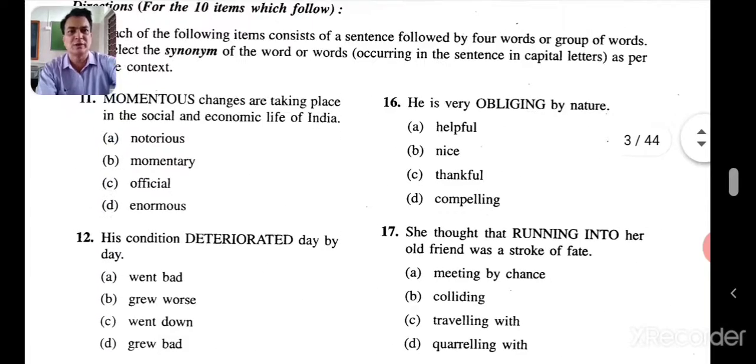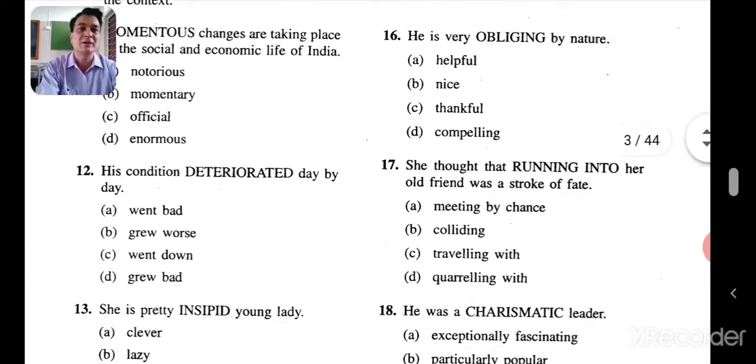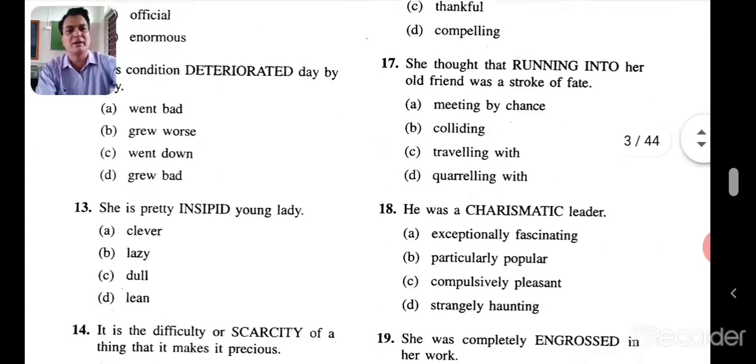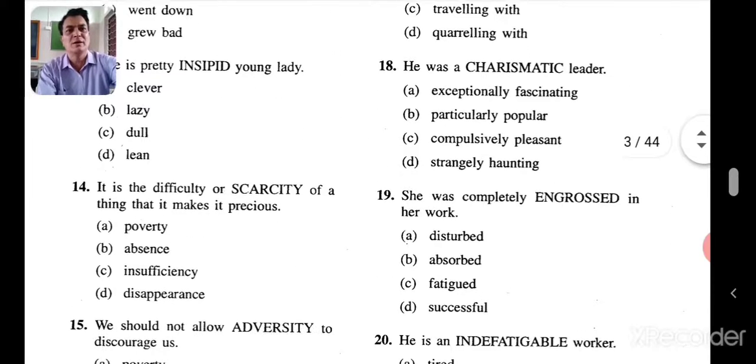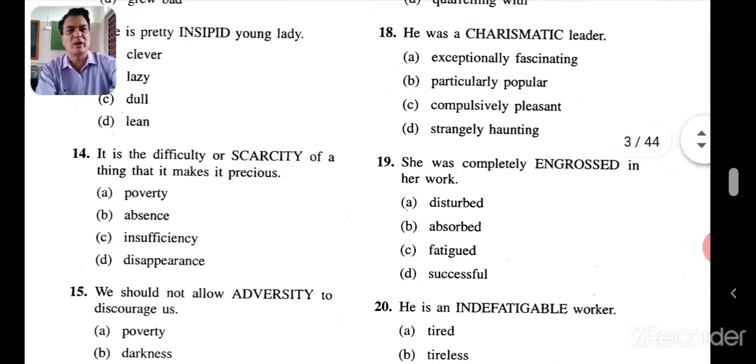Let's go to the 16th one now. He's obliging by nature. Obliging, so helpful, very helpful by nature. She thought that running into her old friend was a stroke of fate. Running into, coming across. So meeting by chance here, meeting by chance. He was a charismatic leader, very fascinating leader, very attractive. So exceptionally fascinating, mesmerizing. So charismatic leader, fascinating, exceptionally fascinating.